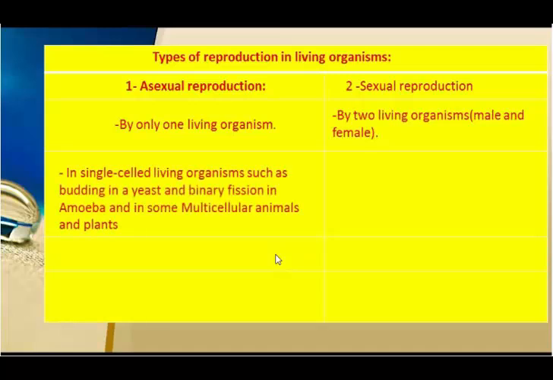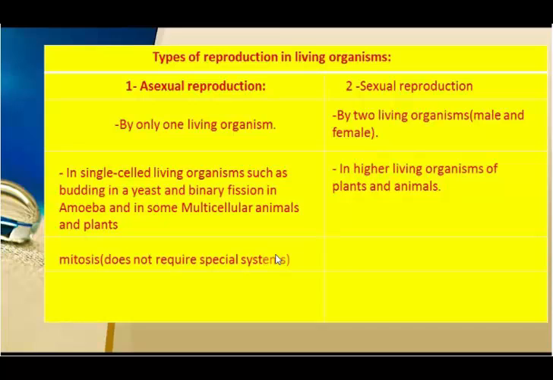Asexual reproduction happens in single-celled living organisms such as budding in yeast and binary fission in amoeba, and in some multicellular animals and plants, which means it occurs in single-celled and multicellular living organisms. But sexual reproduction happens in higher living organisms of plants and animals.